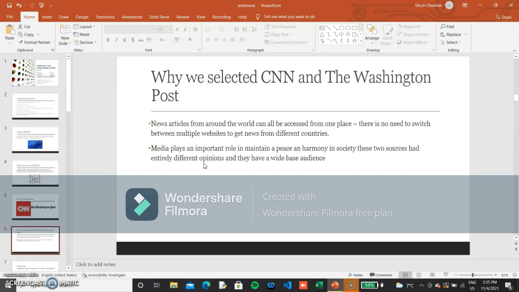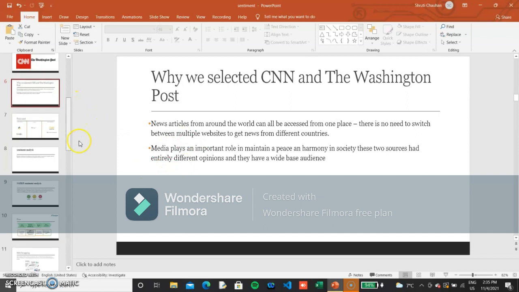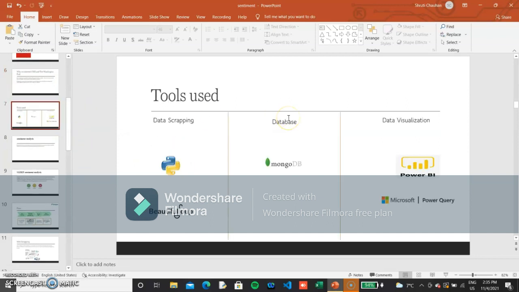Media plays an important role in maintaining peace and harmony in society. And these days, the youth is more on the internet. So that's why we chose CNN and the Washington Post, to see how their news and their articles are influencing. So, tools used. For data scraping, we have used Python and Beautiful Soup. We have created our database in MongoDB, and for data visualization, we have used Power BI and Power Query.